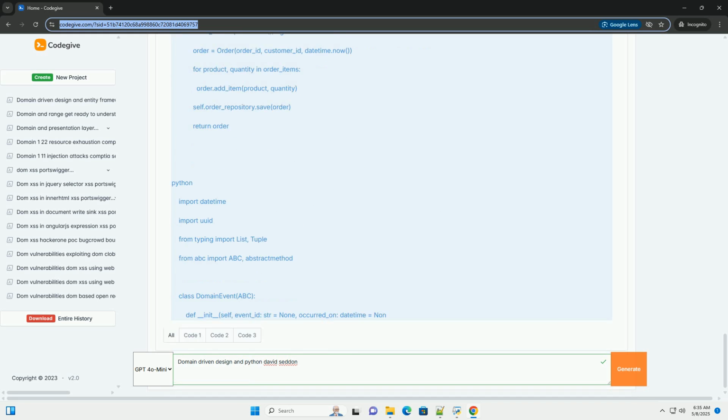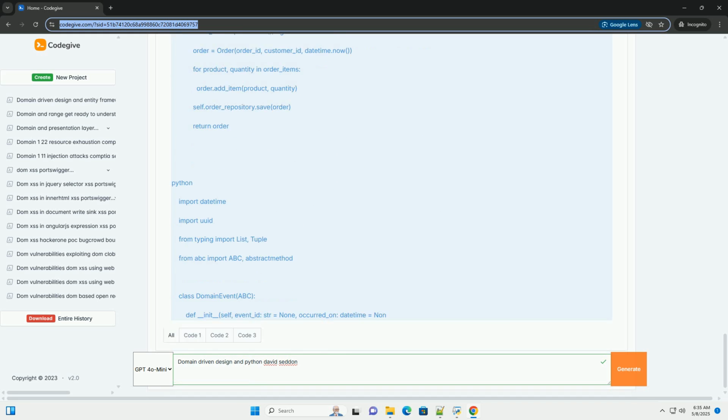Defining the bounded contexts. Catalog context manages product information. Order management context handles order creation, modification, and tracking. Payment context processes payments. Shipping context manages shipment of orders. For this example, we'll focus on the order management context.